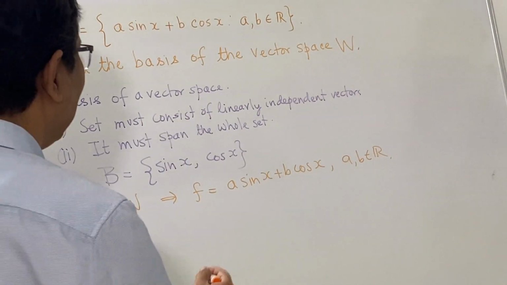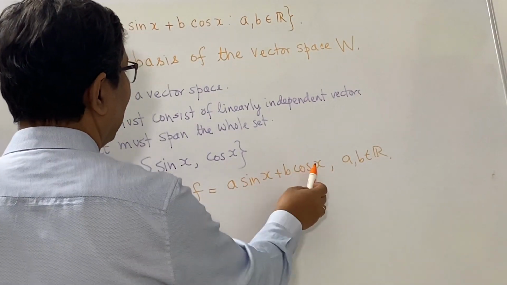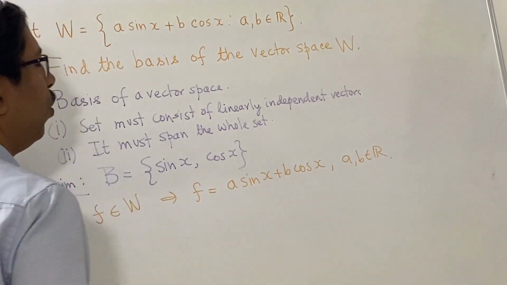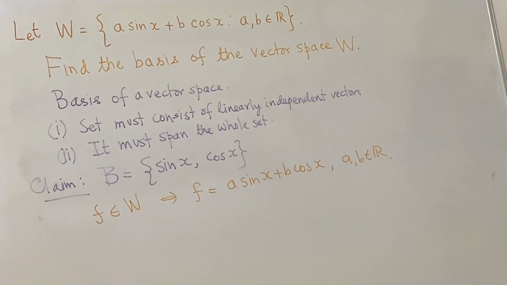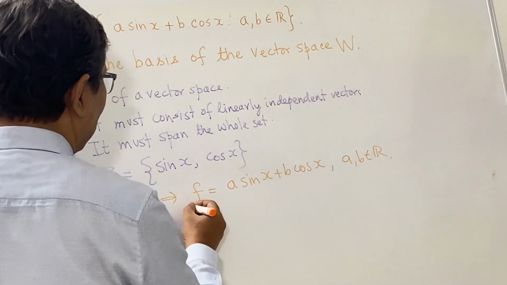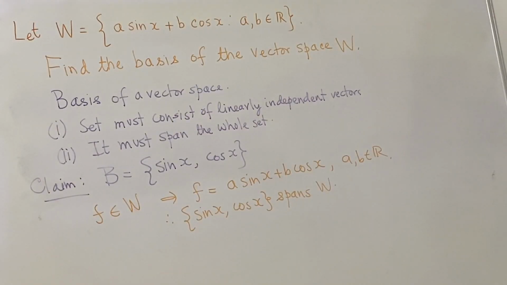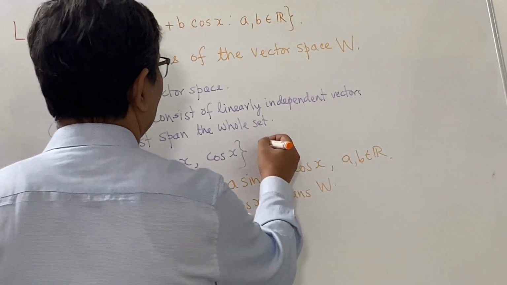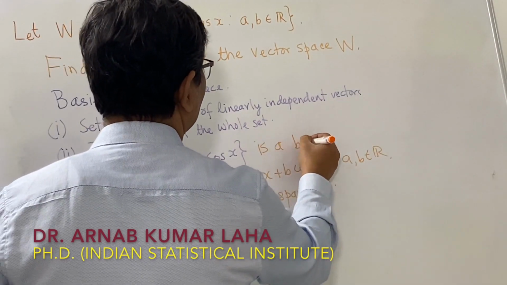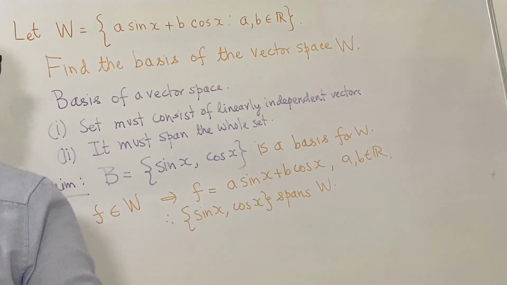So, this is a linear combination of sin x and cos x with coefficients coming from the field R. So, therefore, {sin x, cos x} spans W. Thus, we have a linearly independent set which spans W, namely the set {sin x, cos x}, and hence {sin x, cos x} is a basis for W, as we had claimed.